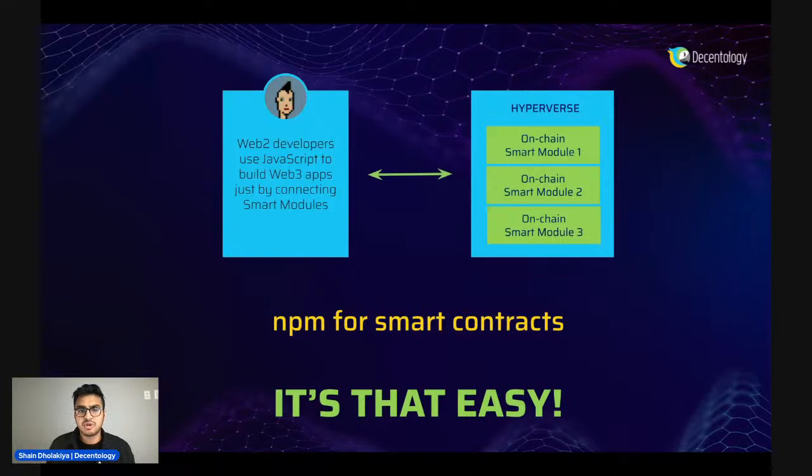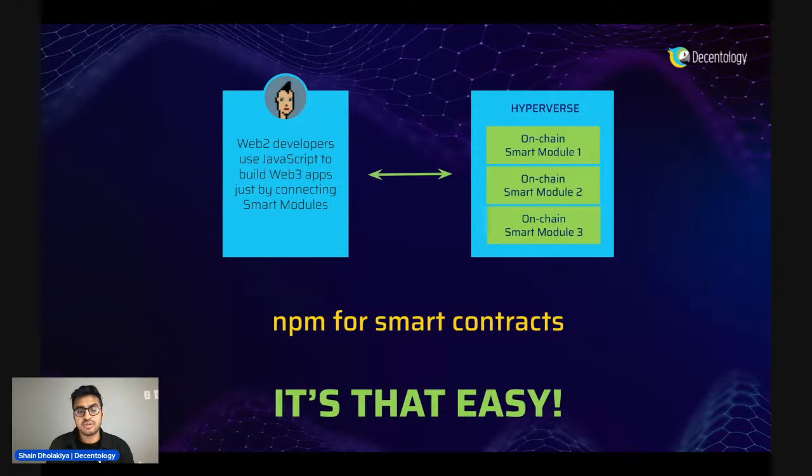So they would wire them up in any way they wish. And this may sound familiar to you because it is. For Web2 devs, you wouldn't build a payment layer from scratch, right? You would use the Stripe API, two to three lines of code. For messaging, you would use Twilio. So all these are very composable aspects that you can use and do different stuff with on your dapp.